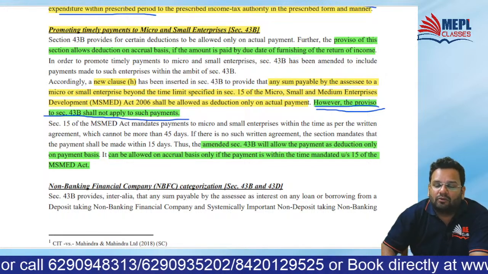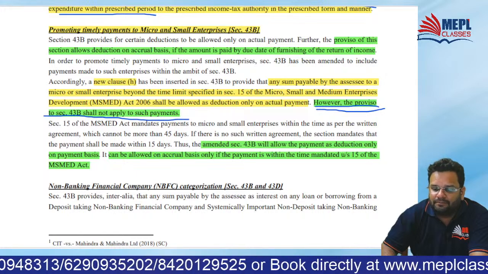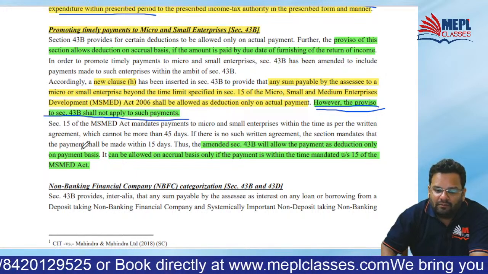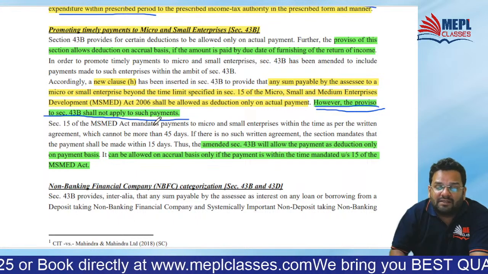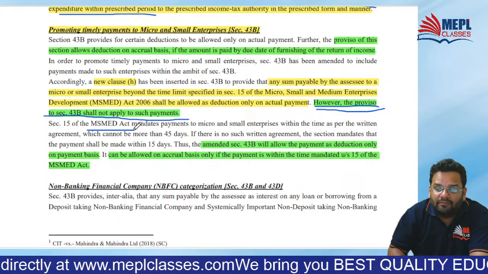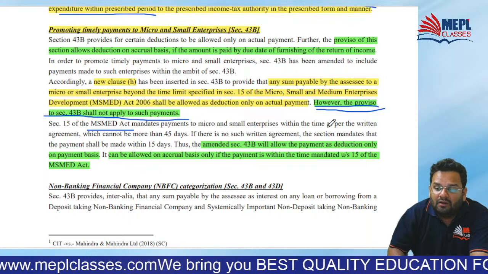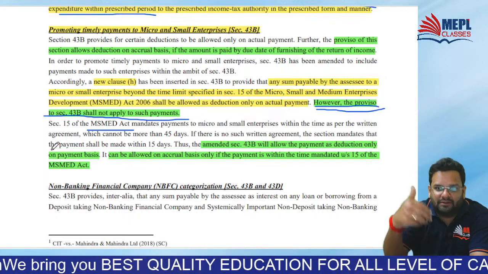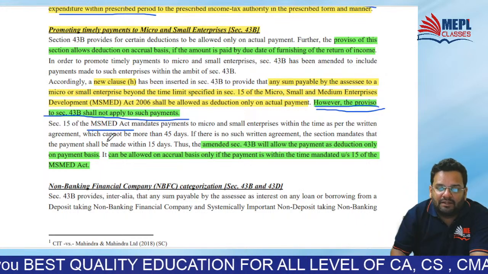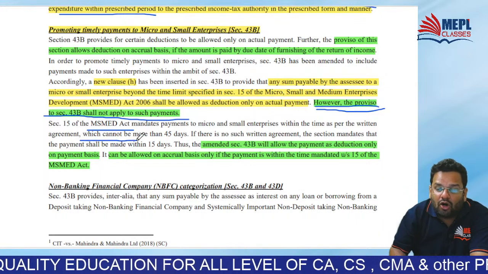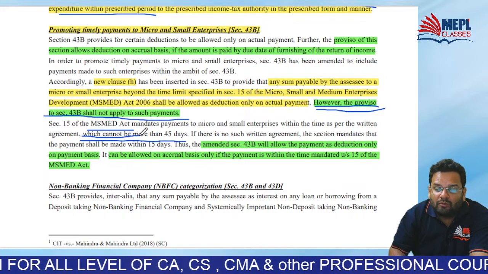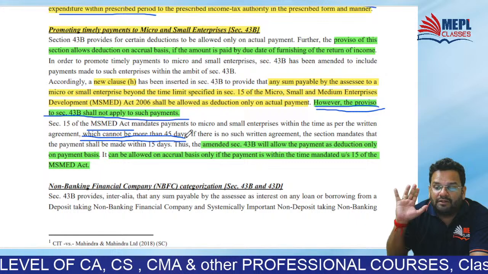I am going to take 2 to 3 examples also on this. Okay. Now, what does the MSMED Act say? It mandates payment within the time as per the written agreement between buyer and seller, but which cannot be more than 45 days.